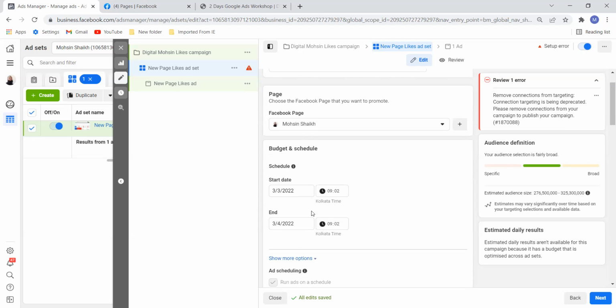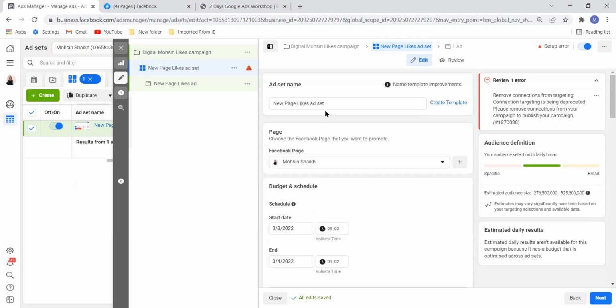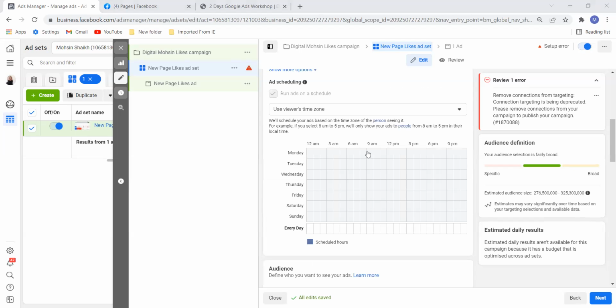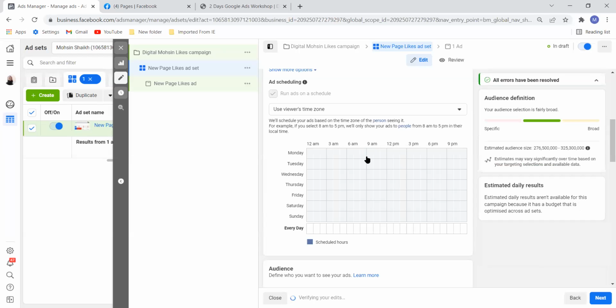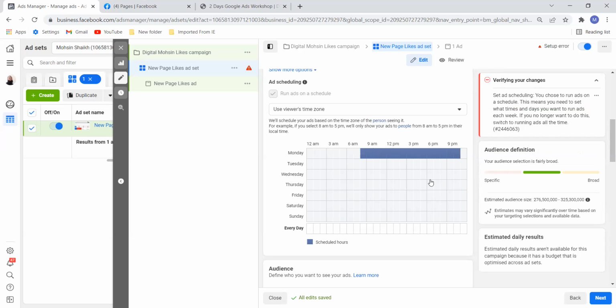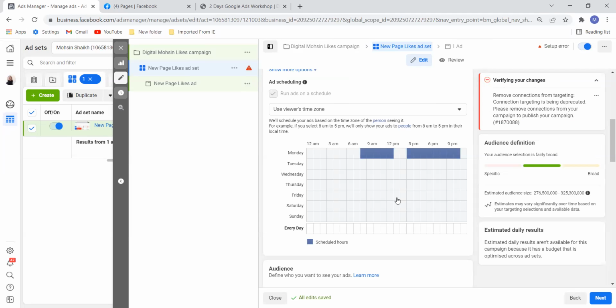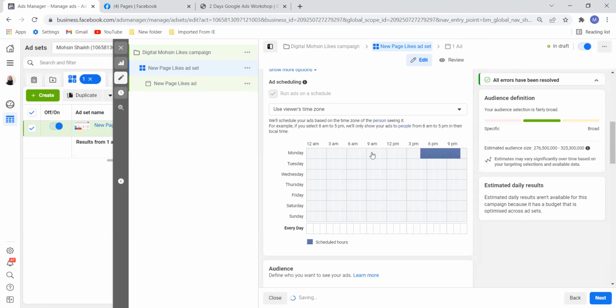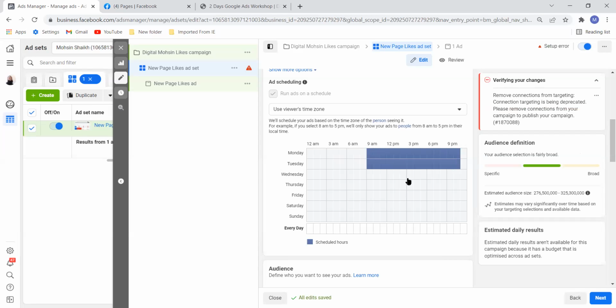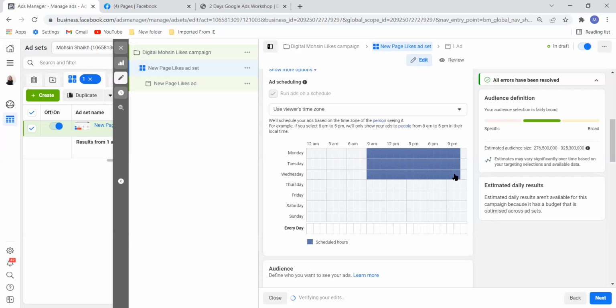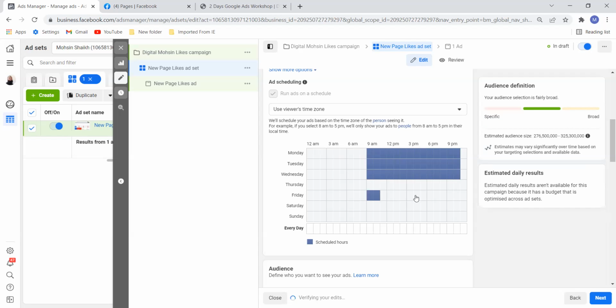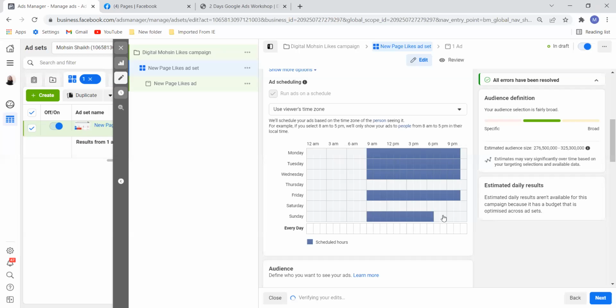For example, I want my ad to be shown from 9 a.m. till, let's take, 9 p.m. And when do you want this ad to be shown? Monday, Tuesday, Wednesday, I don't want Thursday, for example, I want Friday, and I want Sunday.